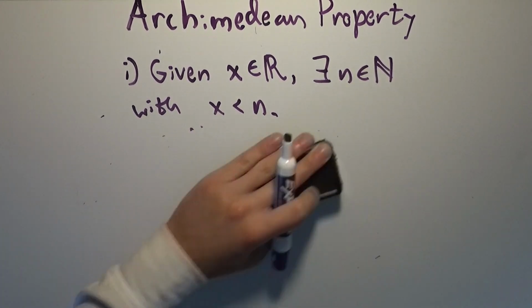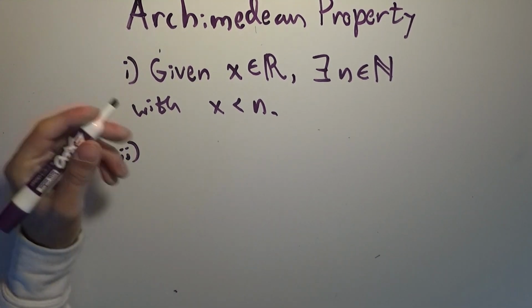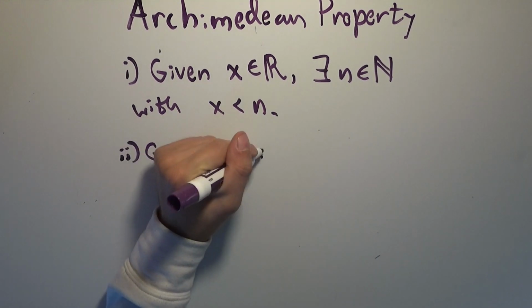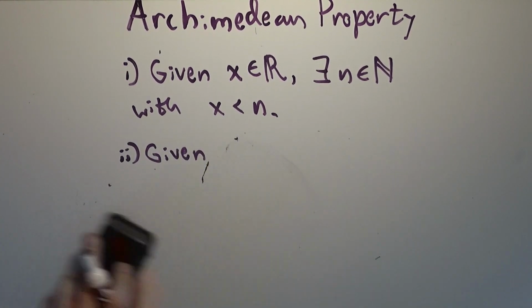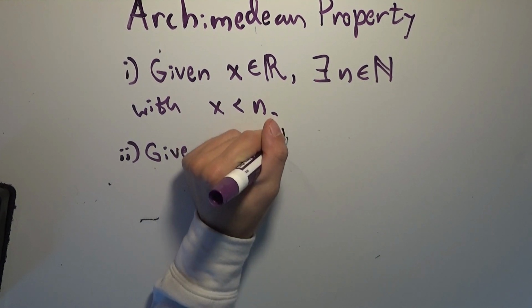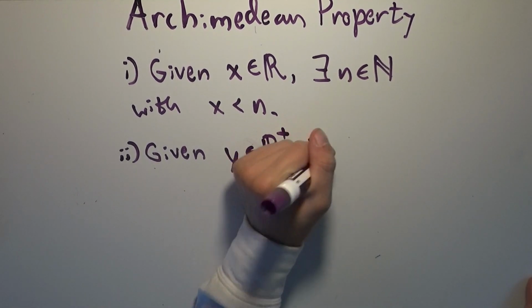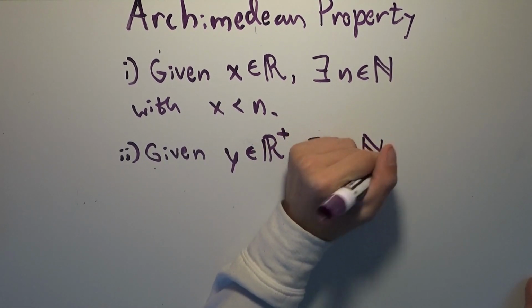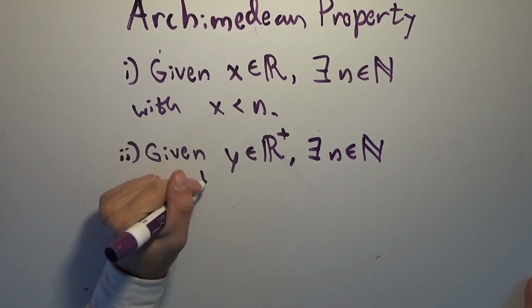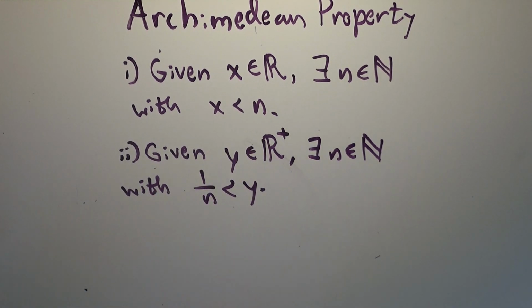And so now we're going to use this first part of the Archimedean property to prove the second. So given y in the positive real numbers, there exists an n, a little n in the natural numbers, with 1 over n being strictly less than y. Of course, this is also greater than 0 because every natural number is positive, so 1 over every natural number is also positive. And so this is easy to prove.